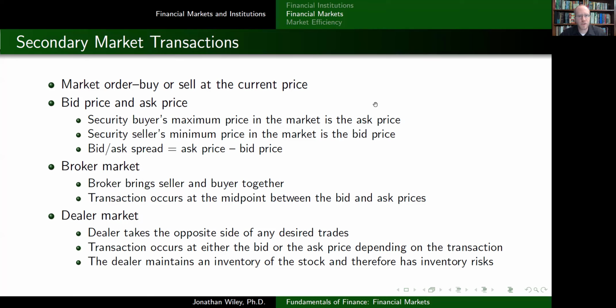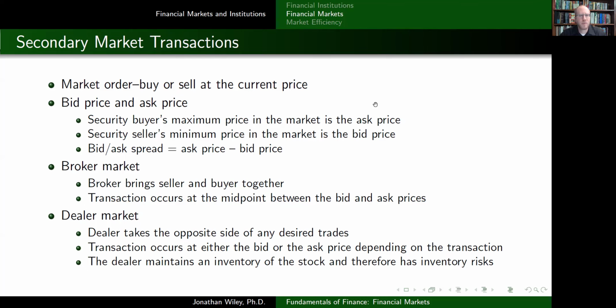There are all kinds of other orders that you can put in as well. So you can put in a limit order, buy as long as the share of stock does not go over a certain amount. You can put in stops, which are basically triggers for the order to go through if the stock price hits a particular price. In other words, if the stock hits a particular price level, then buy, and things like that. But for the most part, I'll just focus on the market order, which is buy or sell, depending on what kind of order you put in, at the current price.